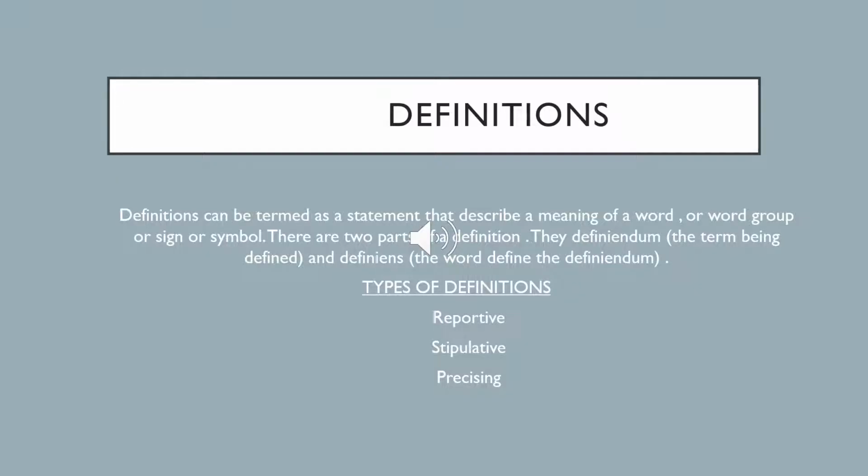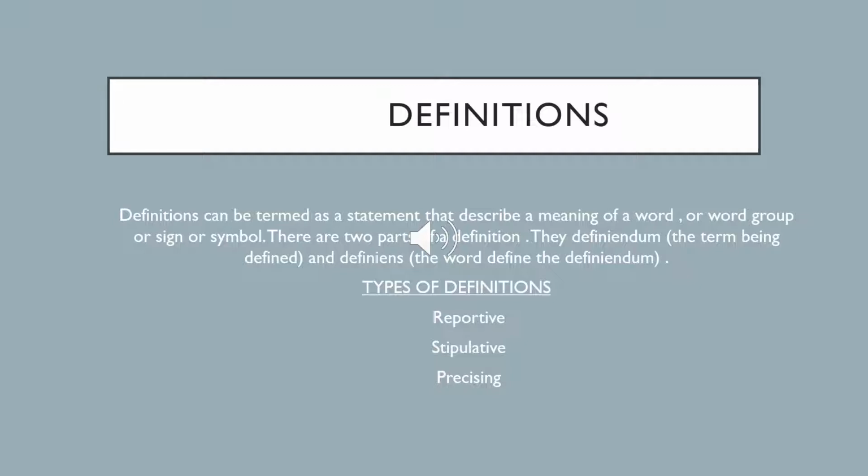Definitions. Definitions can be termed as a statement that describes a meaning of a word, word group, sign, or symbol. Definitions are intended exclusively to explicate the meaning of words. There are two parts of a definition. We have the definiendum, that is the term being defined, and the definiens, that is the word that defines the definiendum.